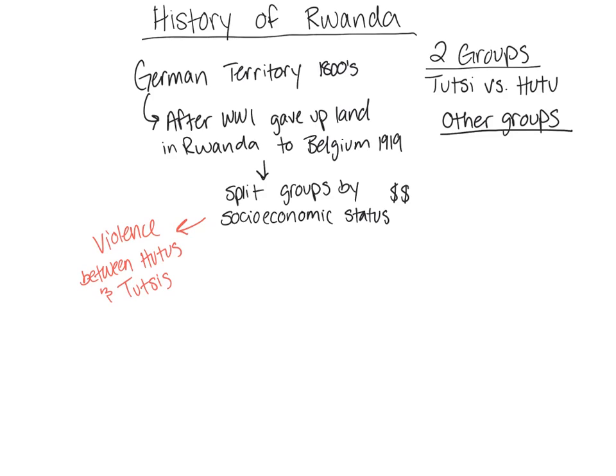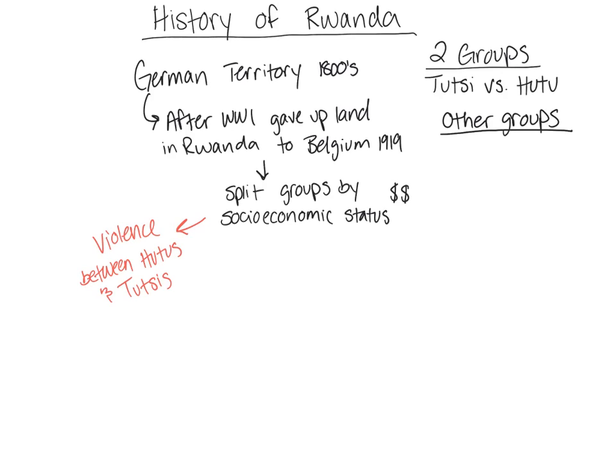Now, think about it. This is kind of a power play move for Belgium. If they divide the groups of people in Rwanda, the Hutus and the Tutsis, and make them fight each other, does that mean they can unite and overthrow Belgium?